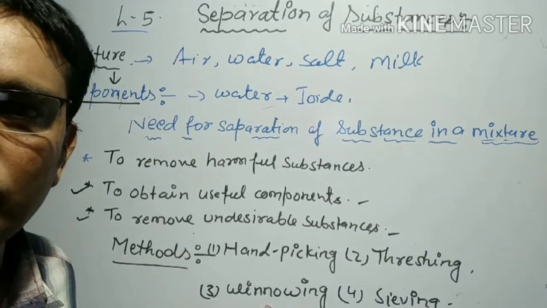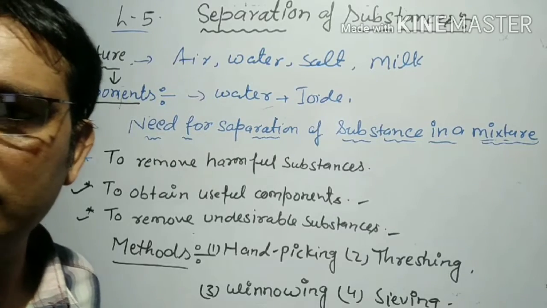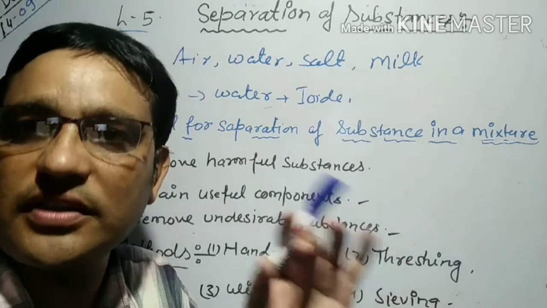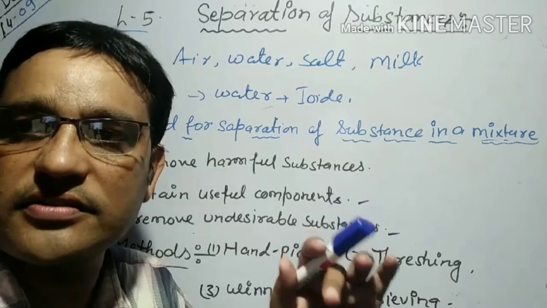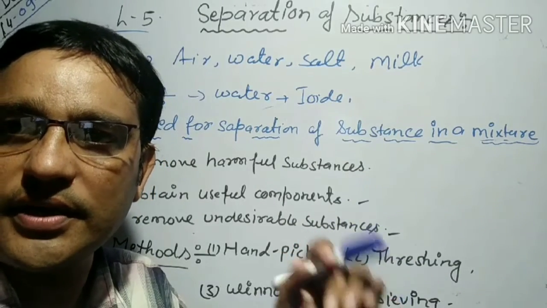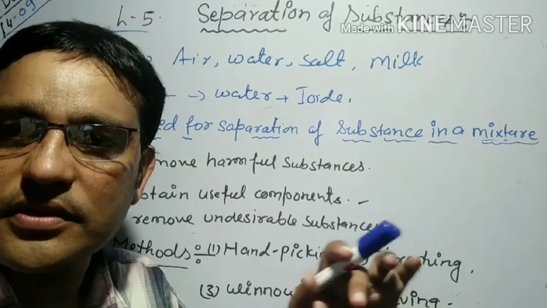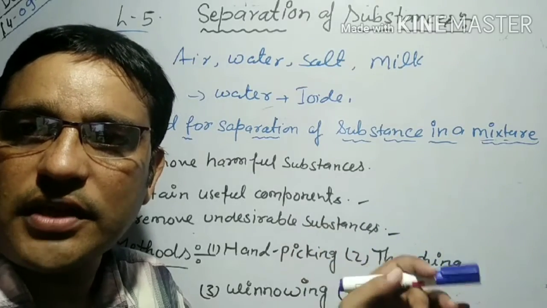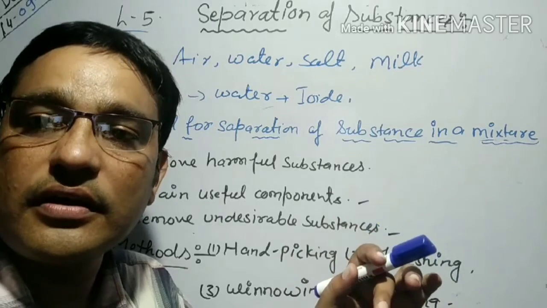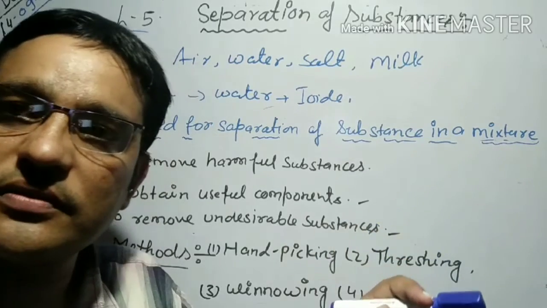And one more thing, winnowing. What is the meaning of winnowing? Winnowing means that grain, meaning wheat or rice, is separated from the mixture of grain and husk. This is the method of separating heavier and lighter components of a mixture by wind. That is known as winnowing.